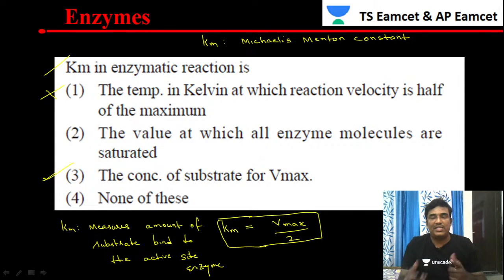So once again, what is this Km? Km is the Michaelis-Menten constant. It measures the amount of substrate bound to the active site. Km is the substrate concentration at half the maximum velocity, so it is Vmax by 2.